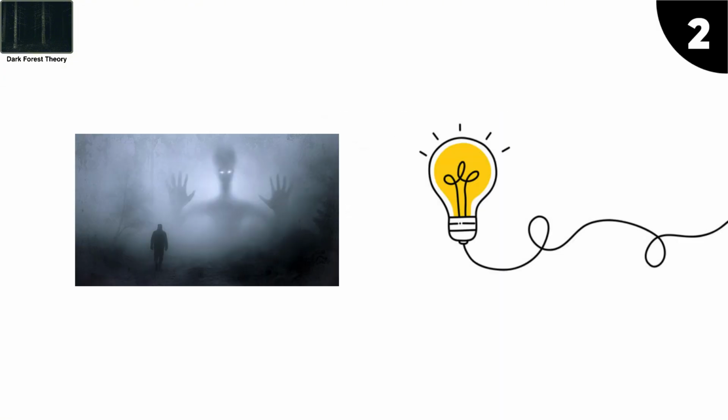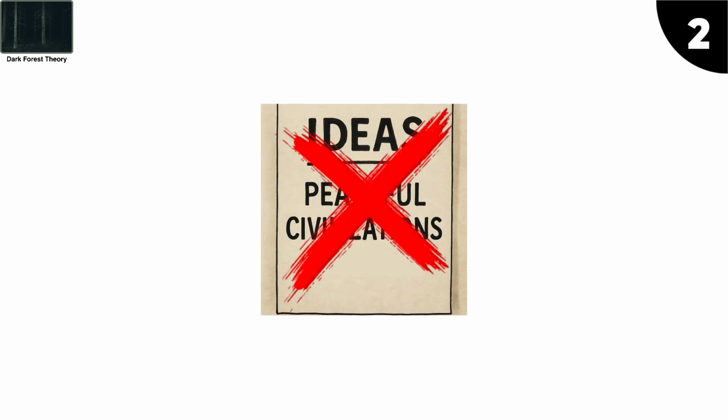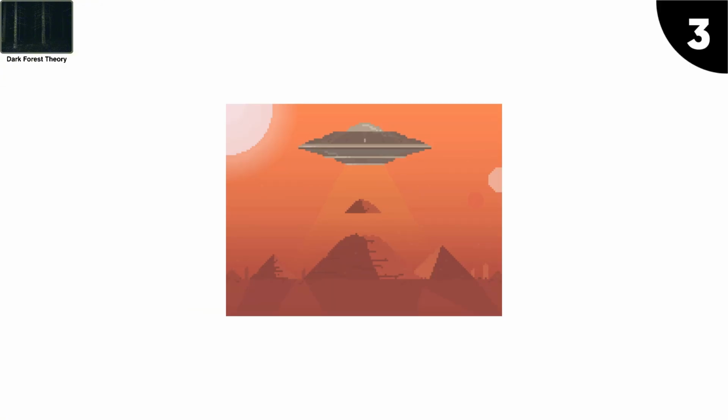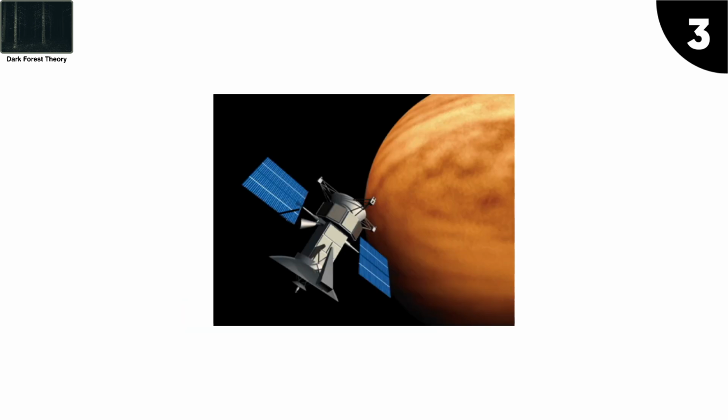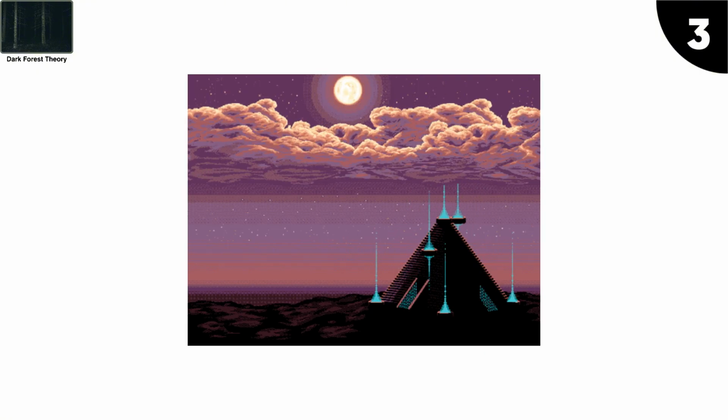Second, the idea assumes all intelligent life is hostile or fearful, ignoring the possibility of peaceful civilizations that might seek contact. Lastly, the theory doesn't explain the lack of traces from extinct civilizations, such as megastructures or space probes, which we would expect to find if such civilizations had ever existed.